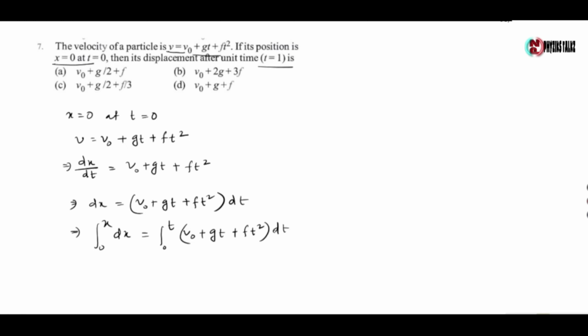At t equals 0, displacement is also 0. So x is given by v0 t plus gt square by 2 plus ft cube by 3. So at t equals 1 second, displacement is given by v0 plus g by 2 plus f by 3. So the correct option is option C.